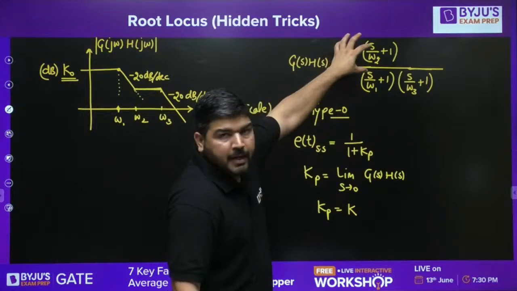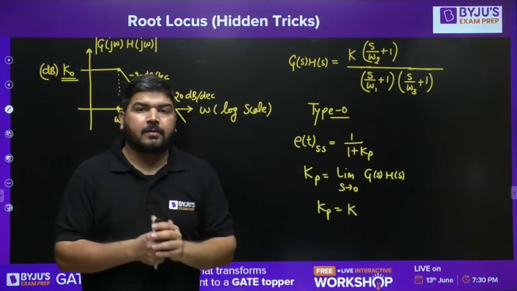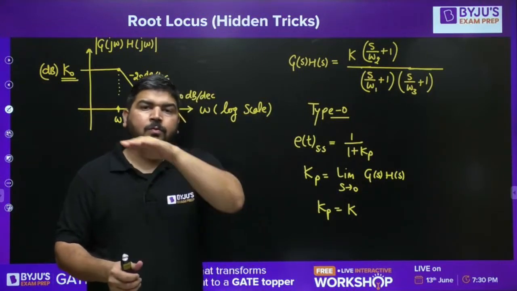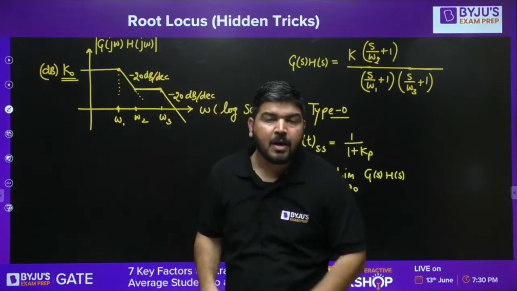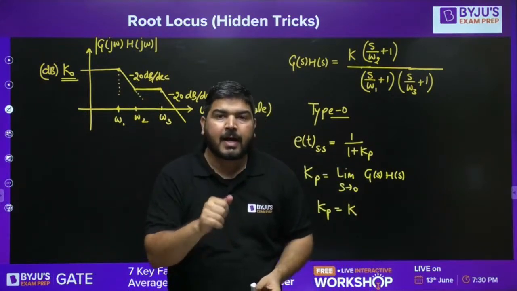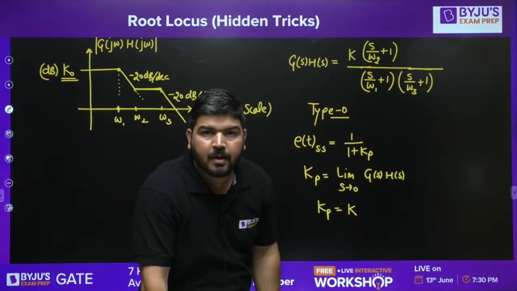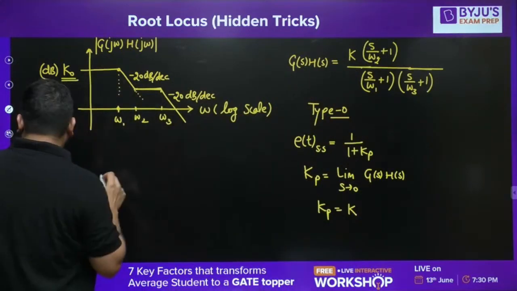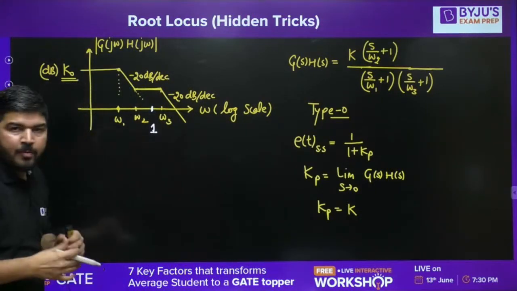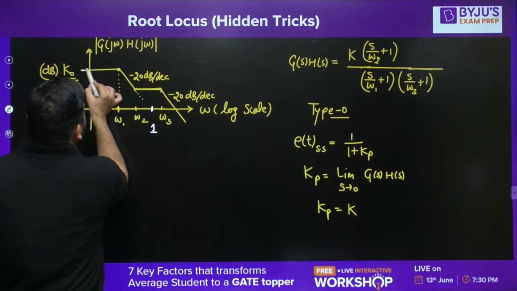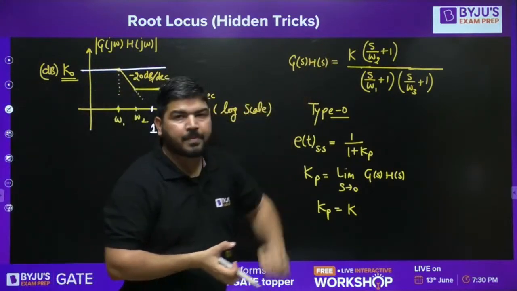This K can be calculated from the first line. Remember, the first line in the Bode diagram, whichever line is the first line. I mean, this is the first line now. You can see that this is the first line. The height of the first line at omega equal to 1, that is known as K. Remember this rule. It means at omega equal to 1, let's say 1 is here. So at omega equal to 1, what is the height of this first line? That height is known as this K.